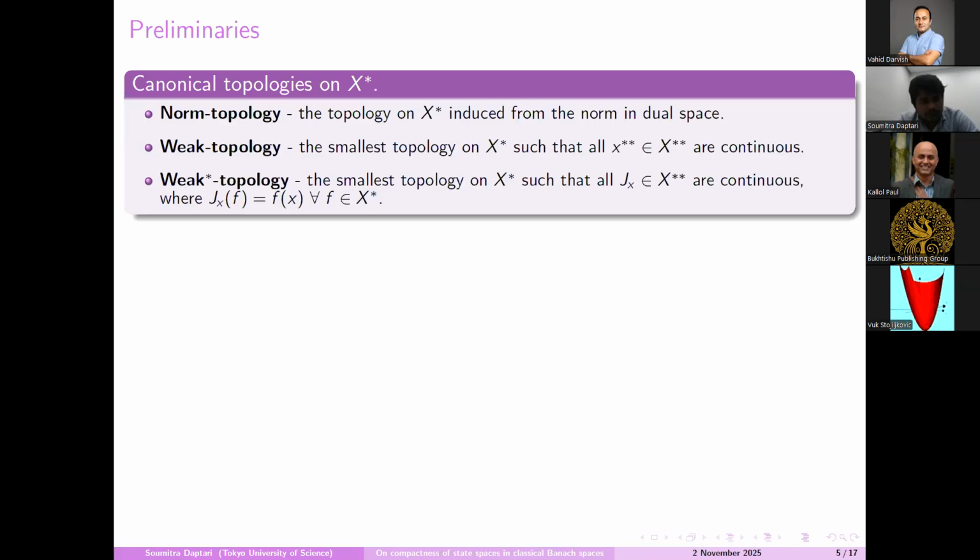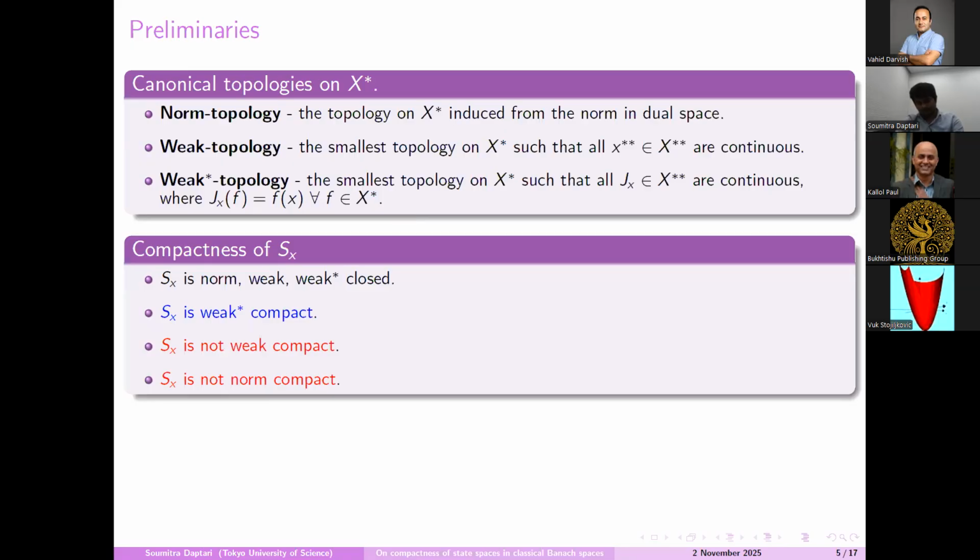Weak topology, the smallest topology on X star such that all elements in the bidual are continuous with respect to that topology, and weak star topology is the smallest topology on X star so that all these types of functions are continuous. This is basically the canonical image of the canonical embedding map and is defined this way.